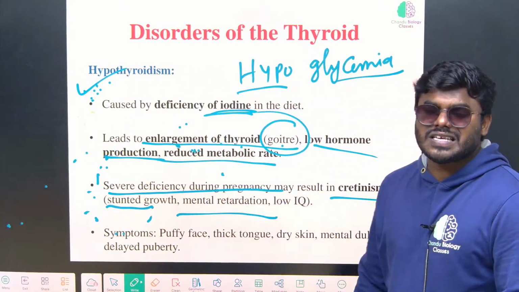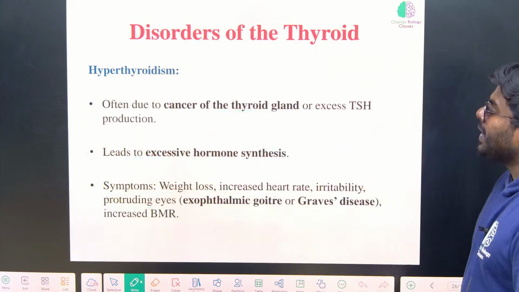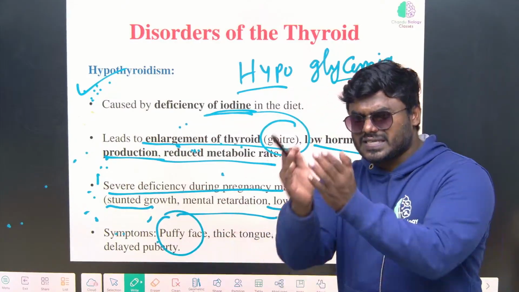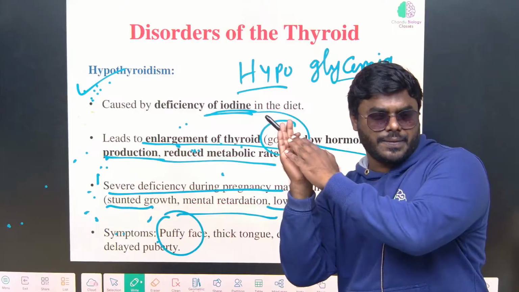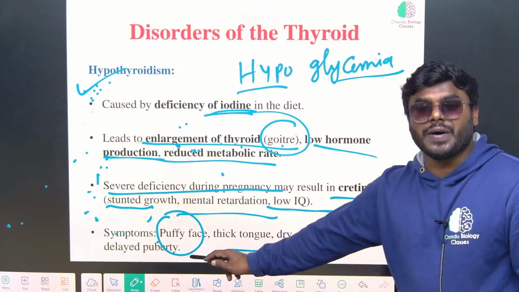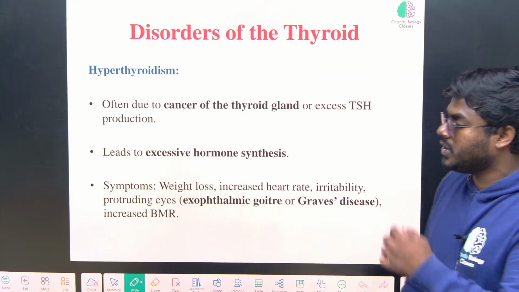So severe deficiency during pregnancy may result in cretinism, stunted growth, and low IQ. Stunted growth means growth is not normal. Now the face will become puffy, we can say swollen. There is also a thick tongue, dry skin, mental dullness, and delayed puberty. At the expected interval, women never undergo maturation.